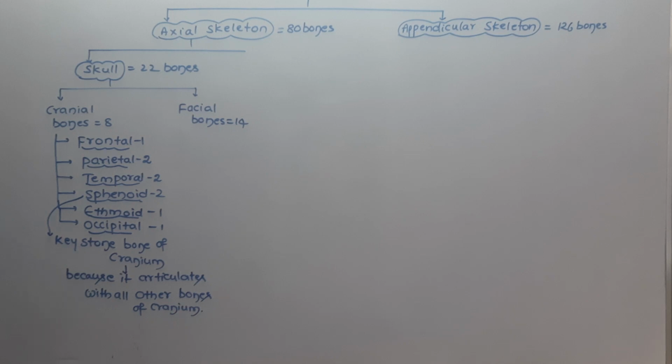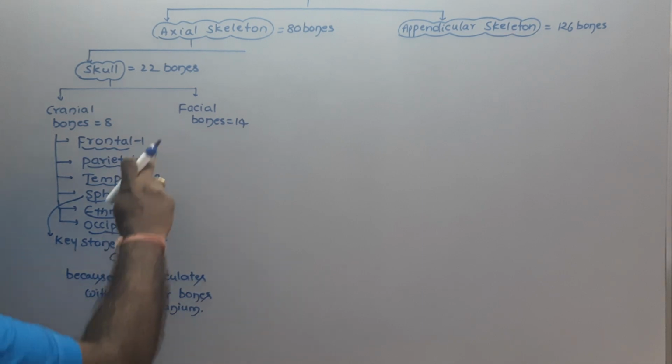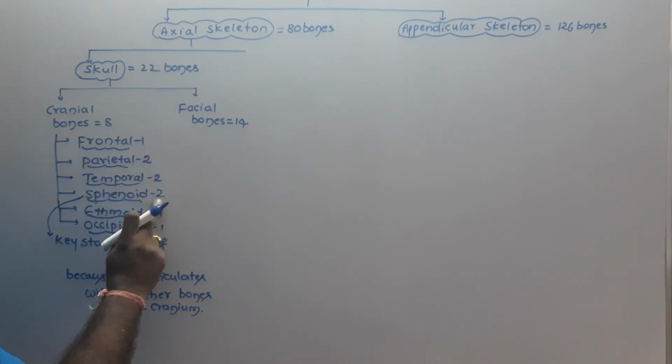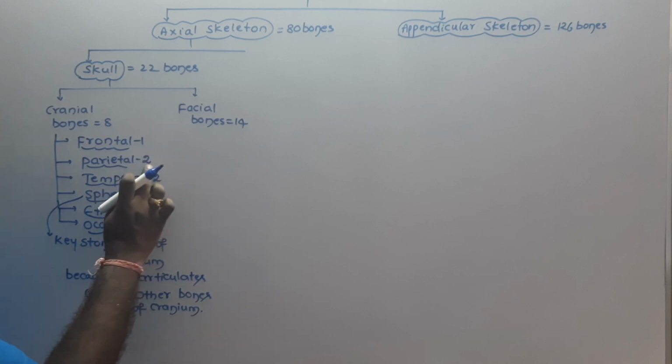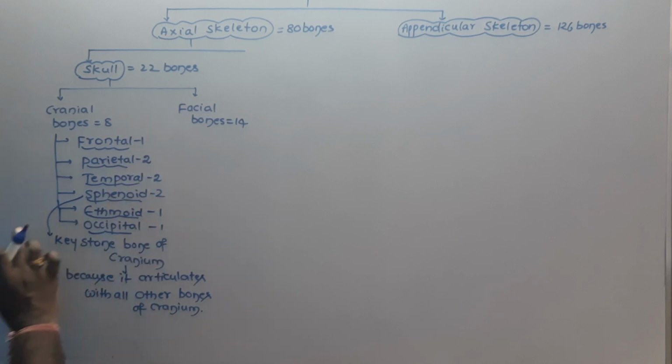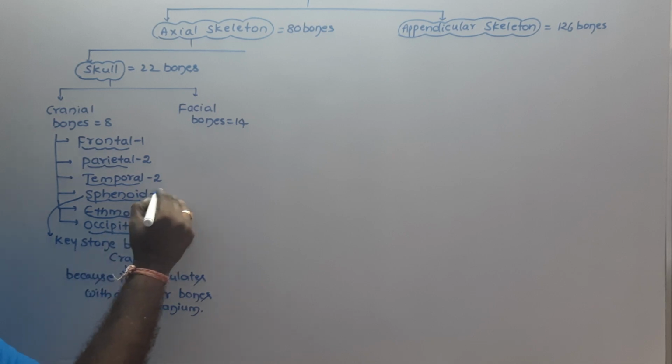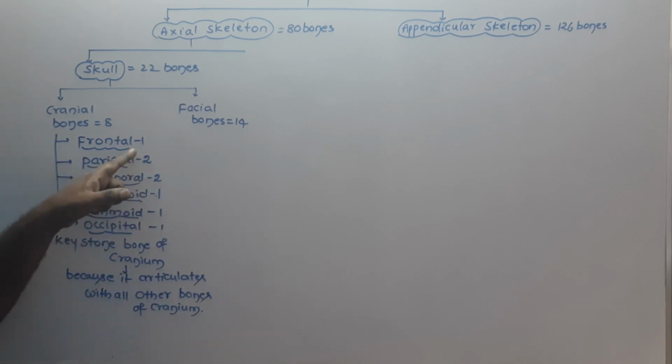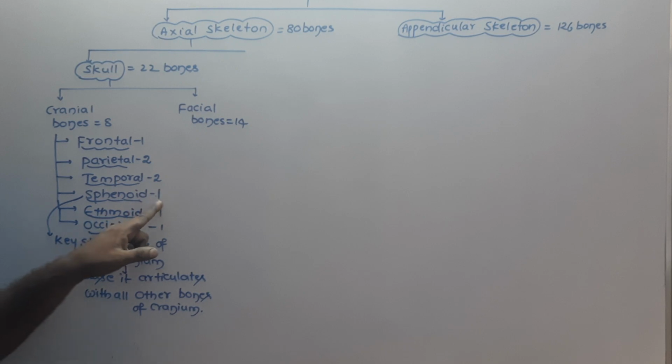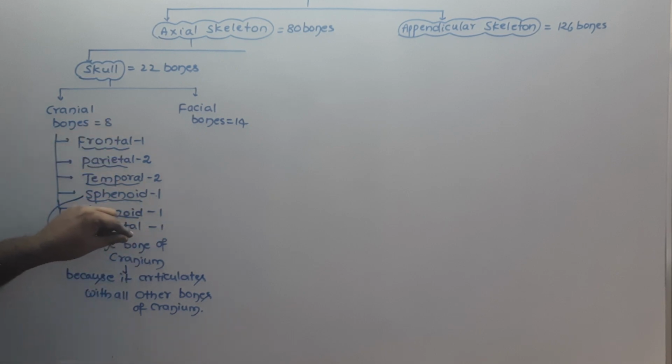This is important from the NEET point of view, as they mostly ask about this question. So 1, 3, 5, 7, 8. The sphenoid is a single one. So 1, 3, 5, 6, 7, 8. Totally 8 bones are forming the cranium.